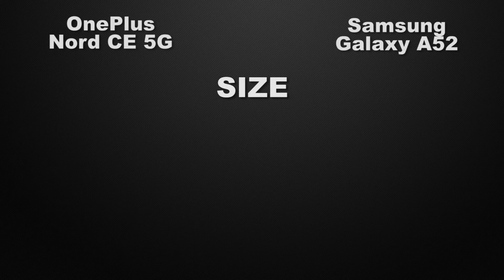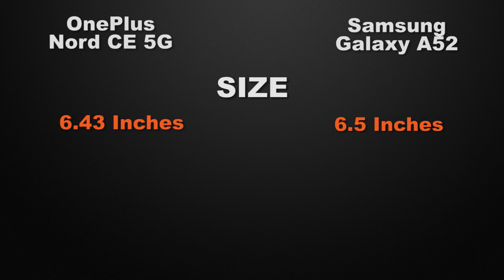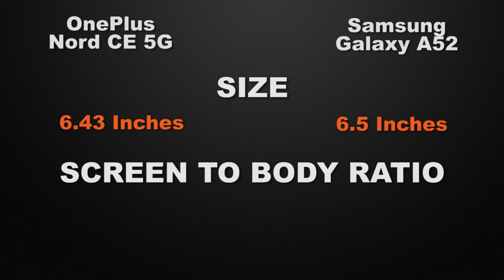Moving to the display features of the devices, let's start with the display size of the devices. Nord has 6.43 inches of display, on the other side A52 has 6.5 inches of display. So it's a tie because both of the devices have approximately the same screen size. And about the screen to body ratio of the devices, Nord has approximately 84.9% whereas A52 has 84.1%. So it's a tie because both of the devices have approximately the same ratio.